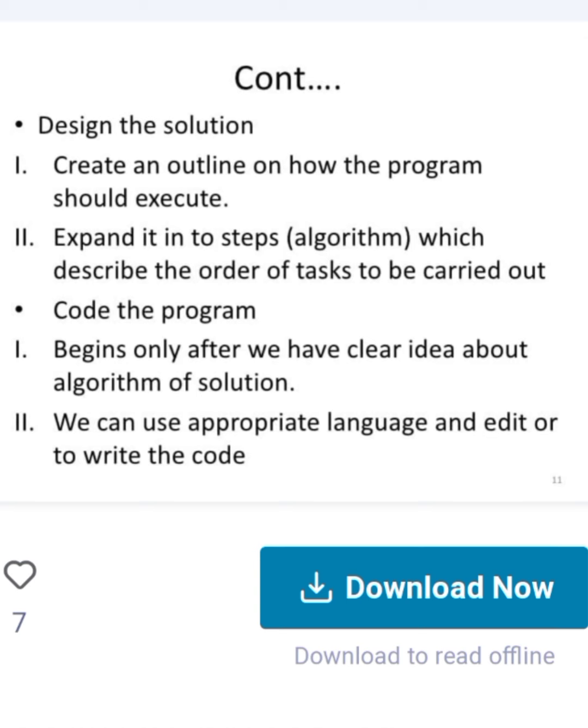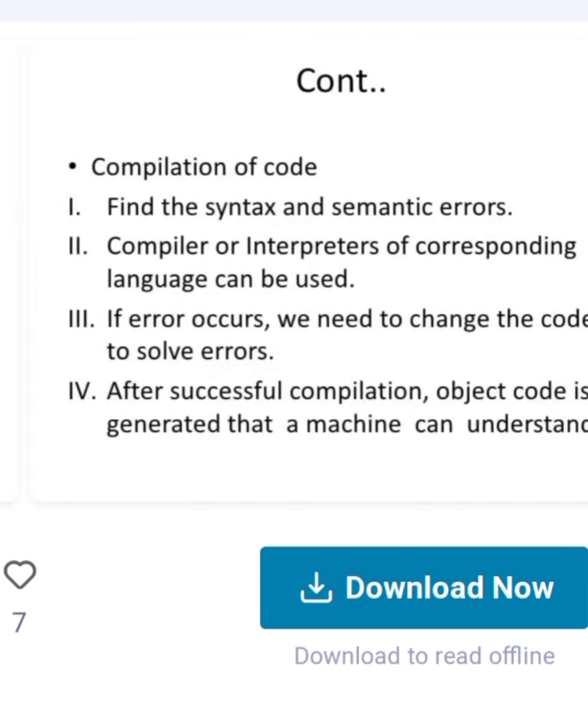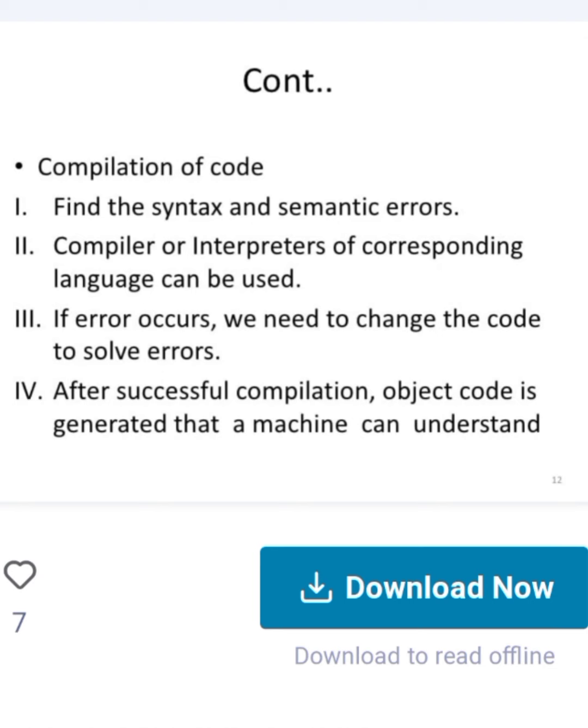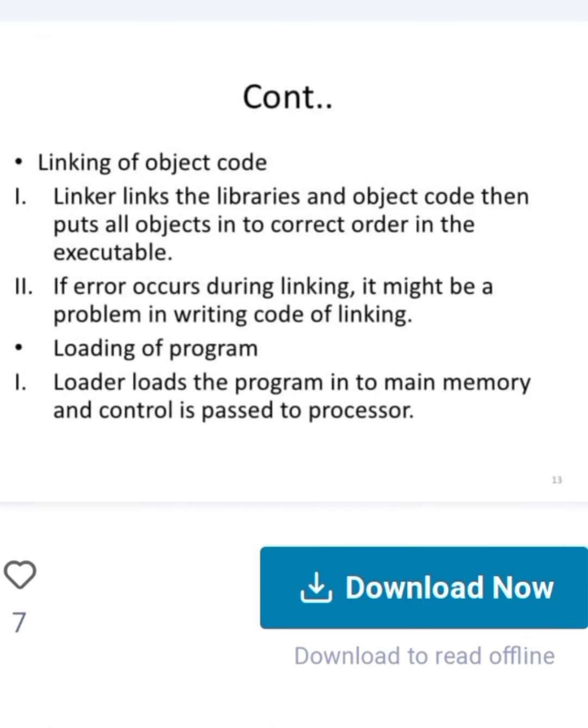Code the program. This begins only after we have a clear idea about the algorithm of the solution. We can use an appropriate language and editor to write the program. Compilation of code: find the syntax and semantic errors. Compiler or interpreters of the corresponding language can be used. If errors occur, we need to change the code to solve them. After successful compilation, object code is generated that a machine can understand.